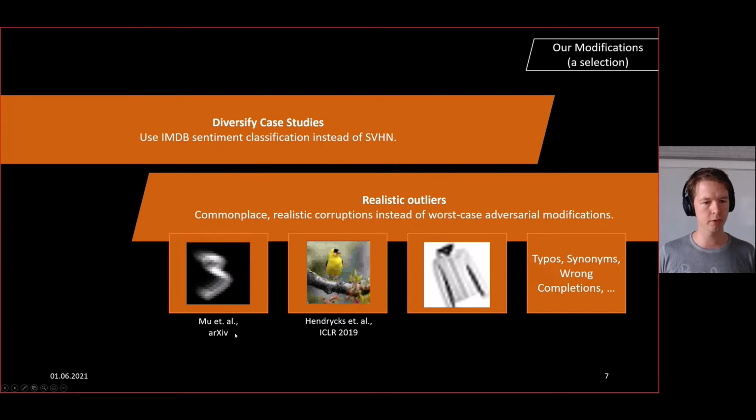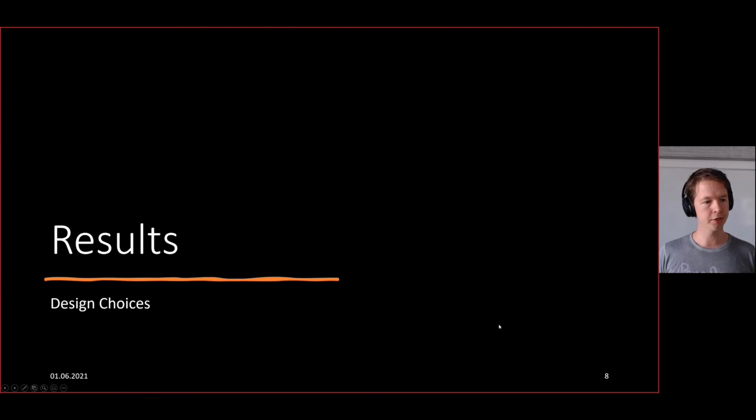So we see here 2 examples from the literature where the image here is blurred, which can happen. This one here is, I think, a PNG to JPEG and back kind of translation loss. So for those 2 data sets, we could use what's proposed in the literature. And then we proposed similar corruptions for Fashion MNIST and the IMDb data set. Good. So now, equipped with this, we can dive into the results.